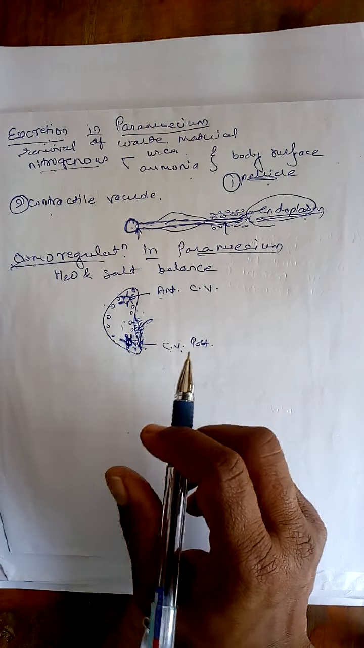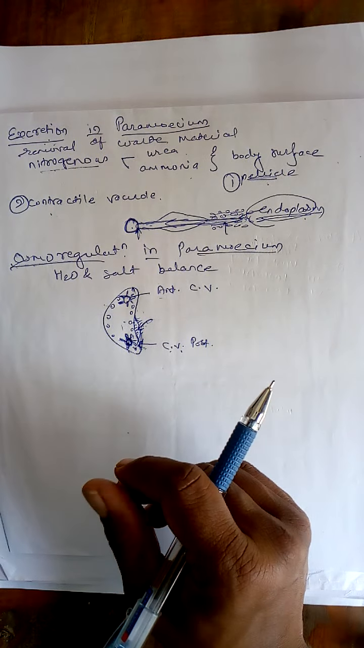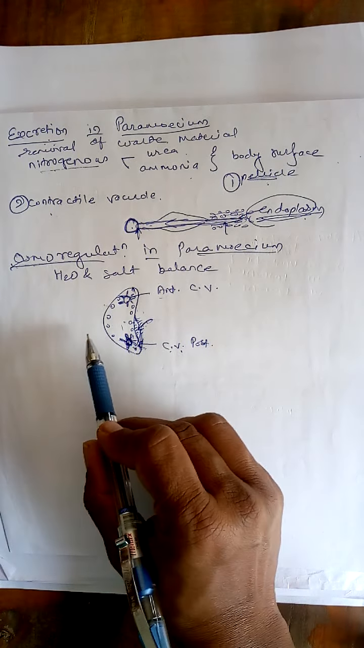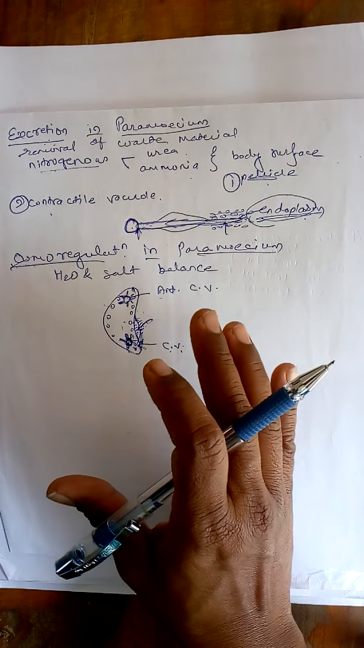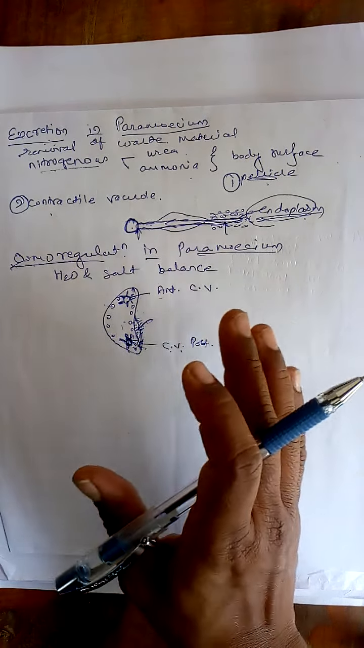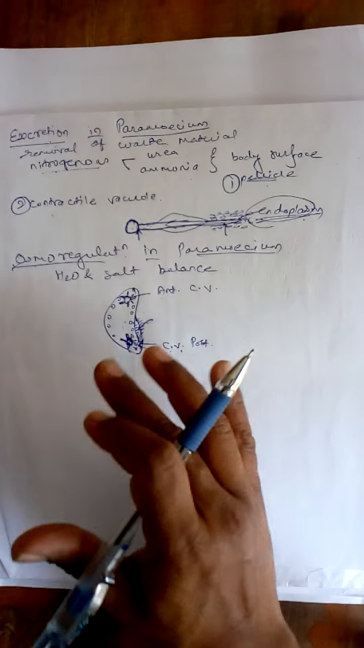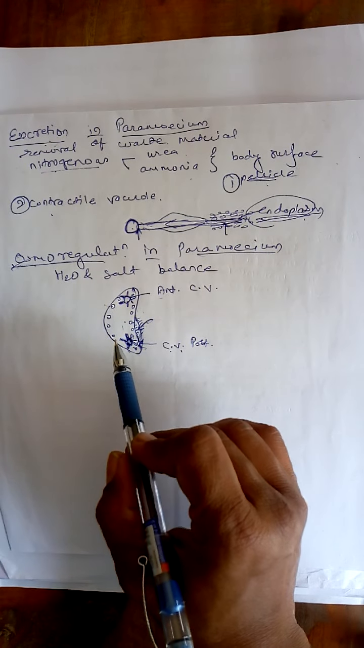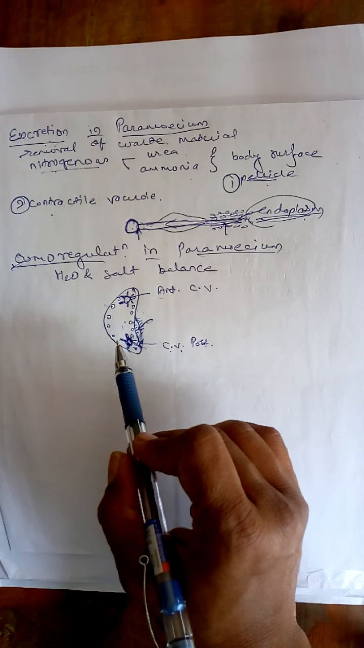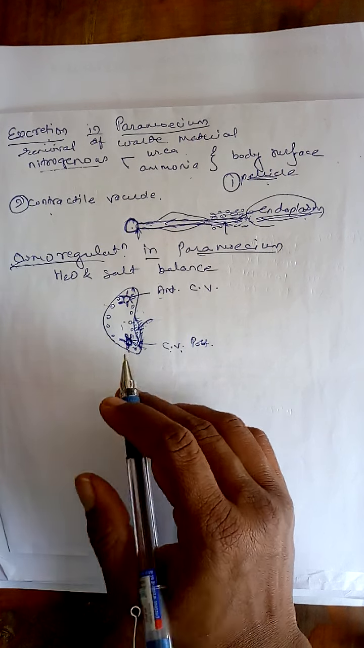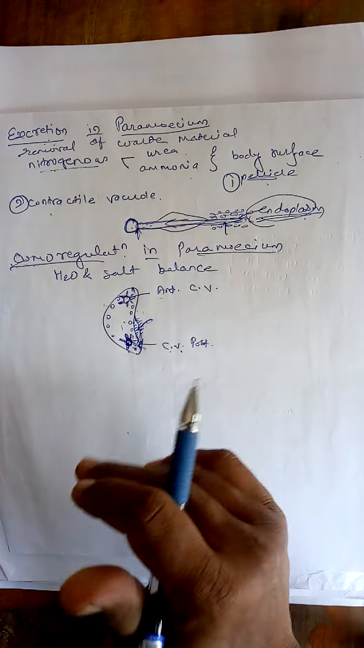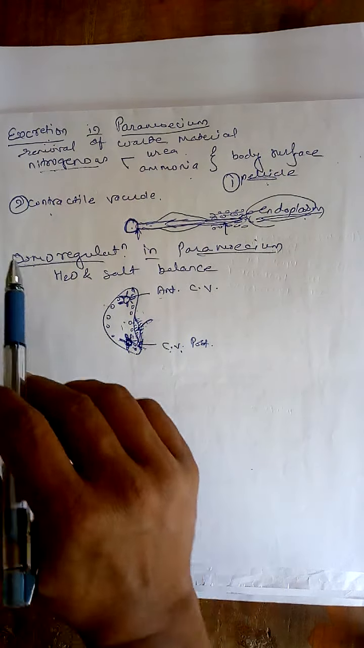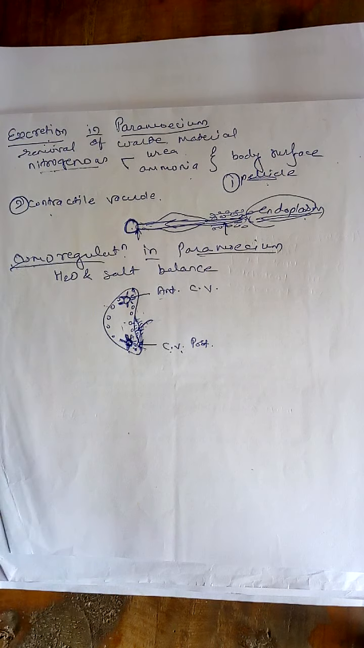Now the rate of discharge is also higher in the case of an inactive animal, meaning when the paramecium is not active, or is at a resting stage, the rate of discharge is comparatively higher than in a paramecium which swims actively. The discharge is also higher in water containing less salt. So all this is about the process of osmoregulation. In this video we studied excretion and osmoregulation in the paramecium.